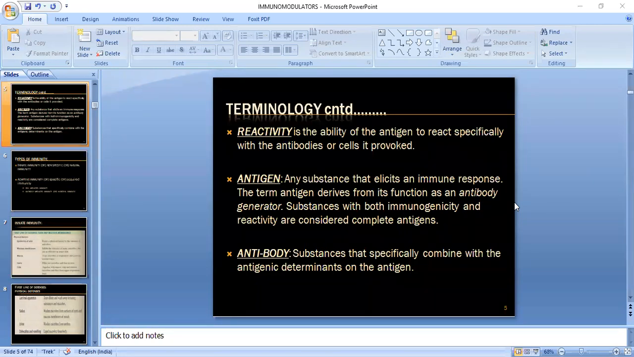Then what is an antibody? It is a substance that specifically combines with the antigenic determinants on the antigen. If you consider the current situation, if any person was treated for COVID-19, they may have that particular antibody in their body, and in the future they may be less prone to it. I'm saying less prone.